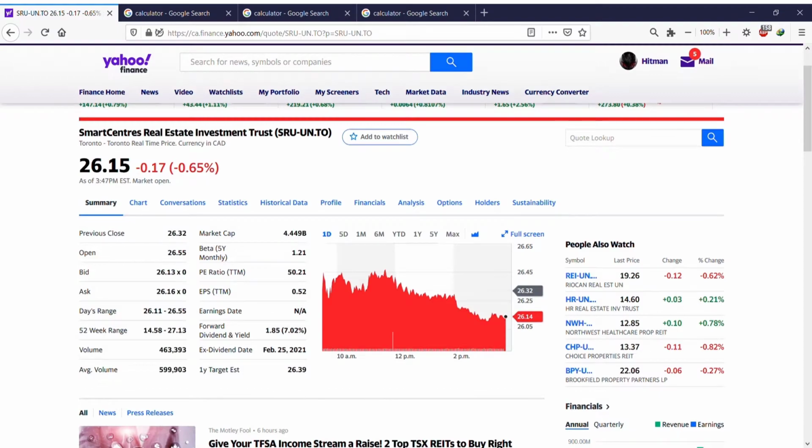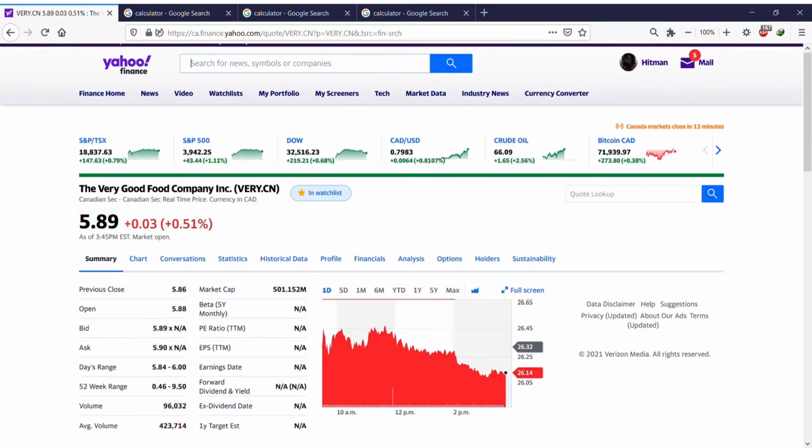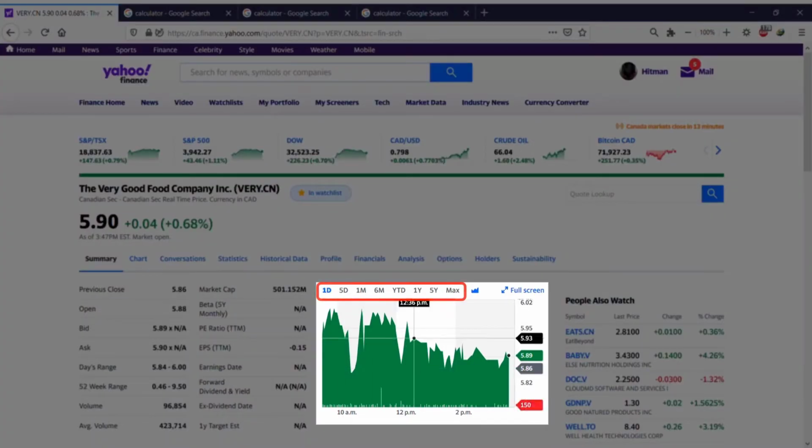And about the chart, as I said, I'm actually not a fan of technical analysis whatsoever. I really don't like it. Let's go to my own stock and see. Hopefully, it is green today. It went up by 3 cents. By the way, I highly recommend you take a look at this stock. It's the only stock that I have in my portfolio, and I have my own reasons for that. I think this company is going to explode within the next 1 to 2 years. Anyway, let's go back to the chart.